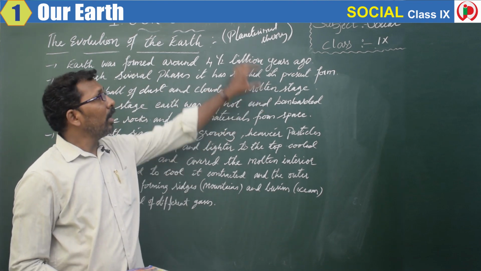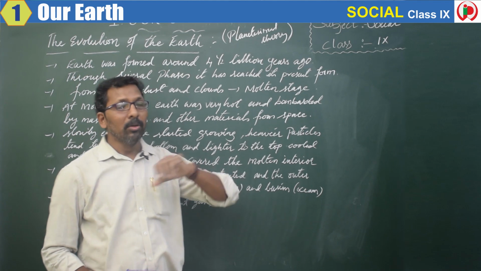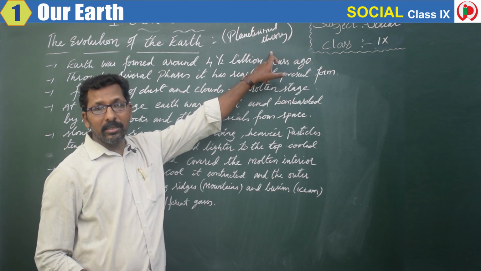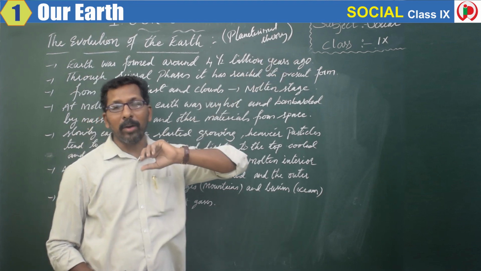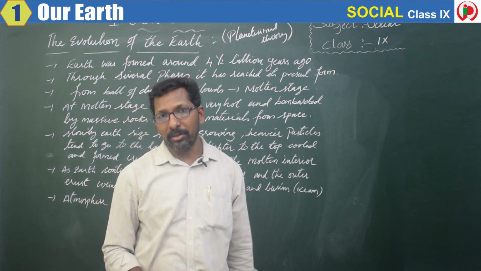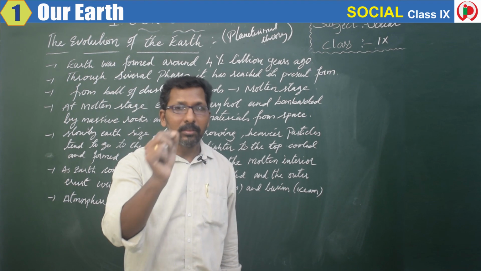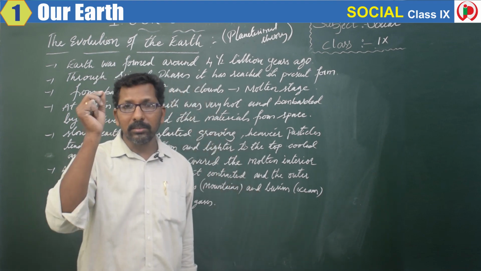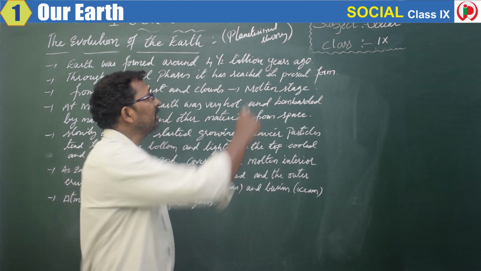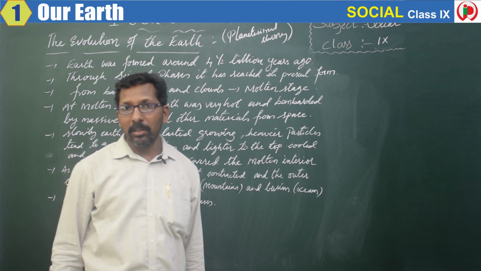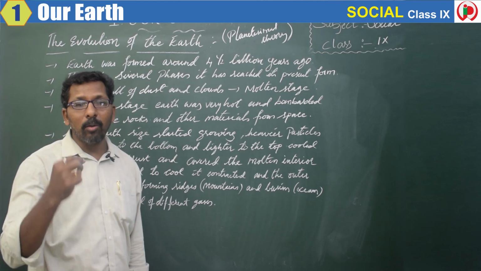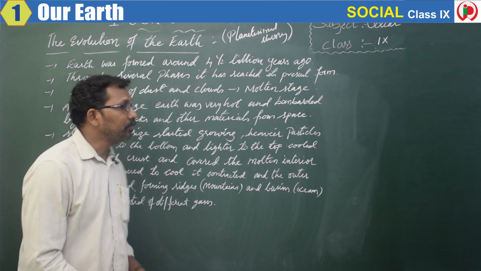But before I go, I'll give a small hint over here. This particular theory, called the planetesimal theory or hypothesis, was put forward by Chamberlain and Moulton in the year 1900. They have explained how this earth has evolved, or how the planets have evolved, in this theory called the planetesimal theory. So let us learn in detail about this theory.